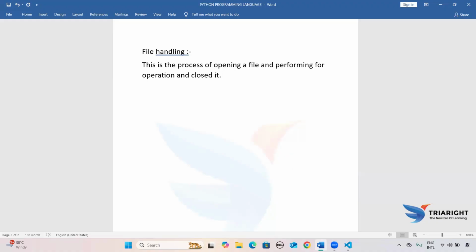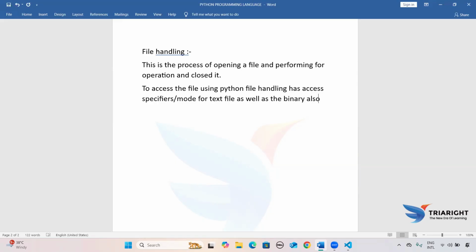The next point: to access a file using Python file handling, file handling has access specifiers, or we can say access modes, for text files as well as binary files.